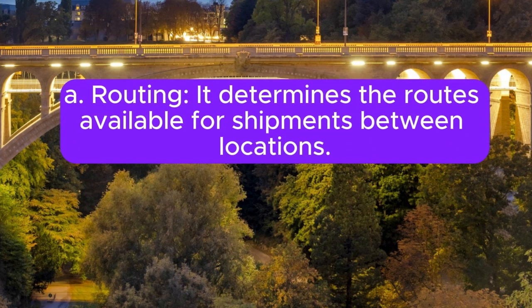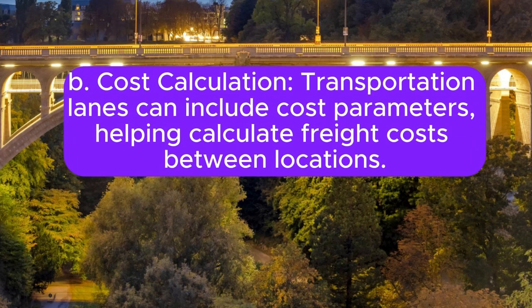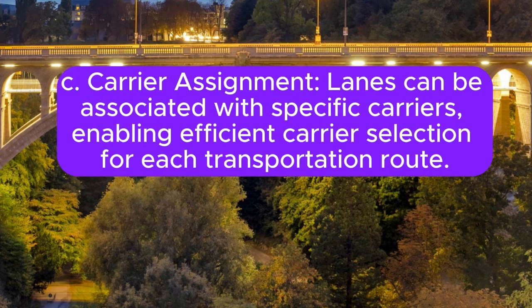It determines the routes available for shipments between locations. B. Cost calculation. Transportation lanes can include cost parameters, helping calculate freight costs between locations. C. Carrier assignment. Lanes can be associated with specific carriers, enabling efficient carrier selection for each transportation route.